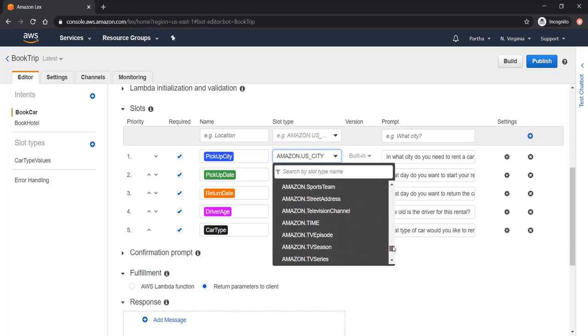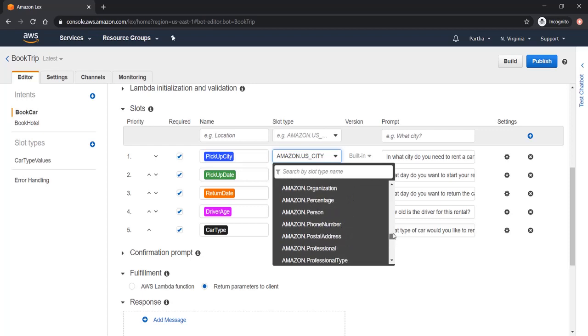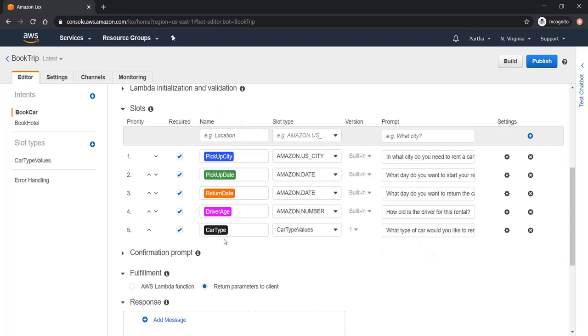Let's say Amazon dot time, Amazon dot room, Amazon dot person, Amazon dot musician, Amazon dot month, movie. Those are the standard slots that Amazon already created with lots of example values. We can use these standard slot types directly and assign them to the variable.